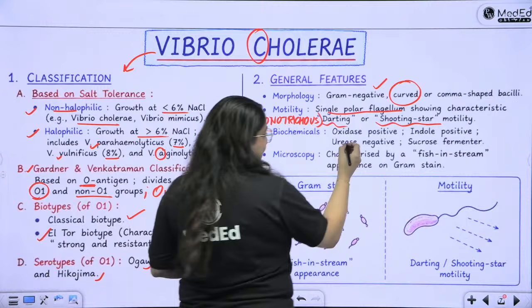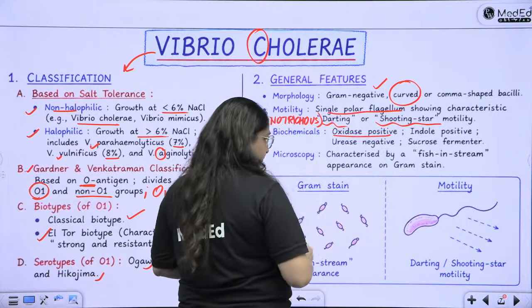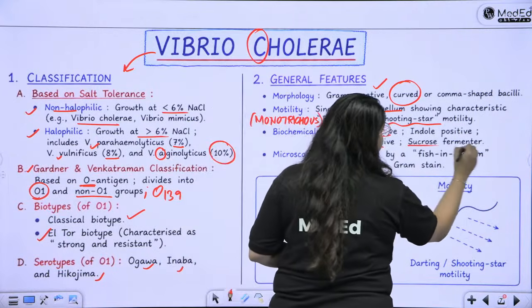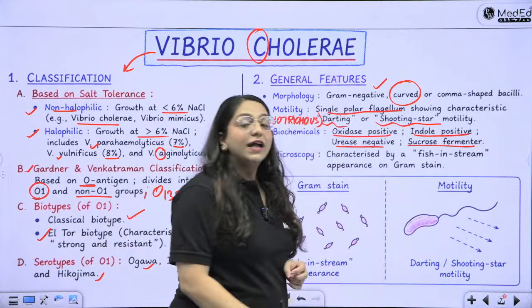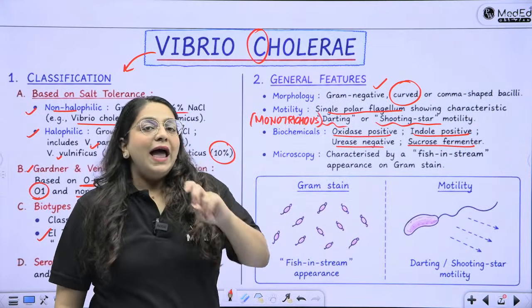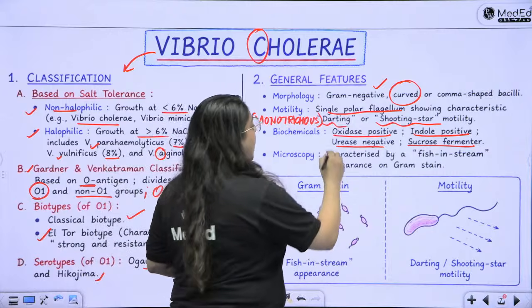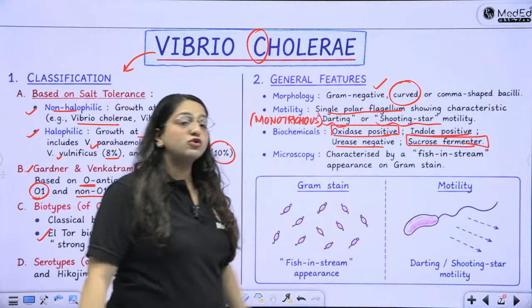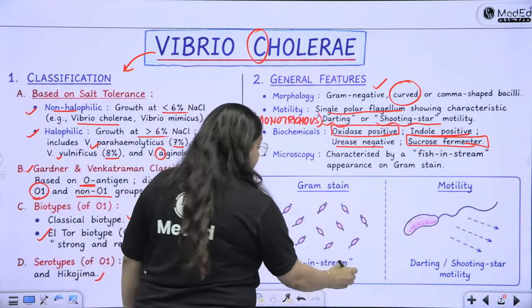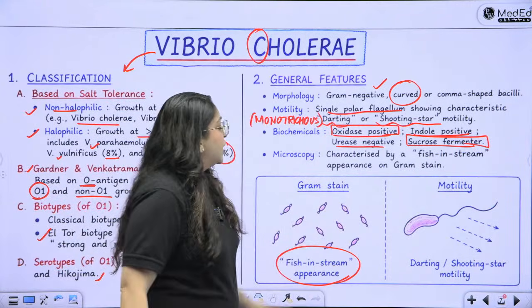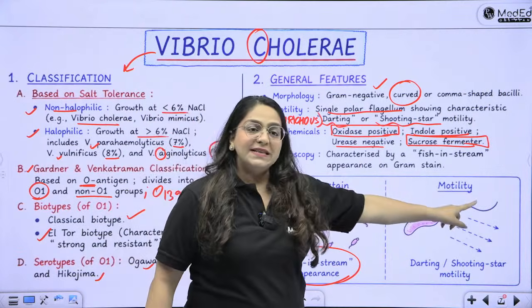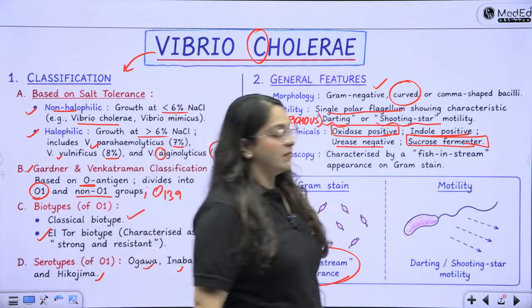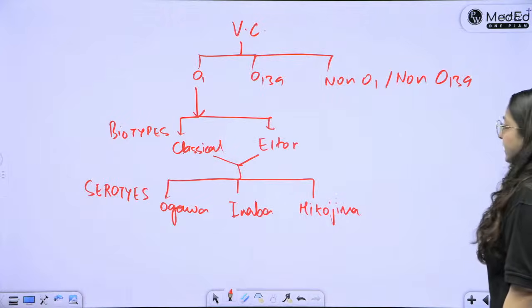Then biochemicals, like you are saying: oxidase positive, urease negative, sucrose fermenter, indole positive. Okay, so sucrose fermenter and oxidase positivity are the two important things about Vibrio cholerae. In microscopy, what does it show me? It shows me the fish in stream appearance. So simply draw these curved bacilli and draw the fish in stream appearance on gram stain, right?